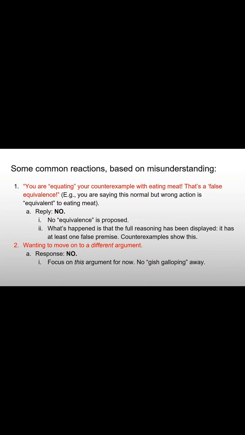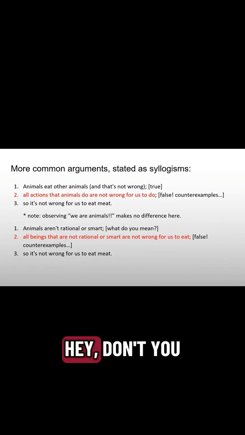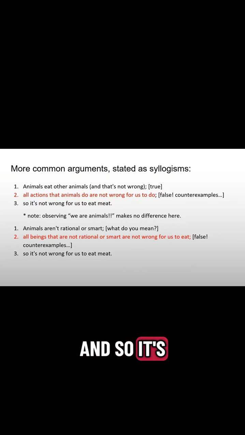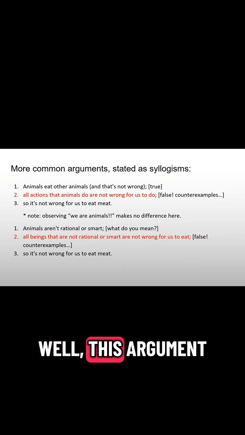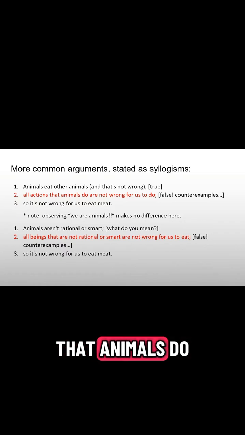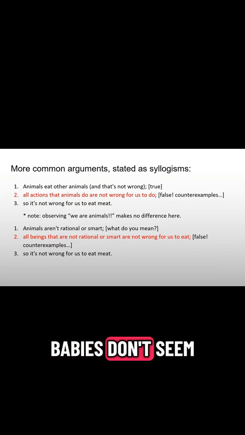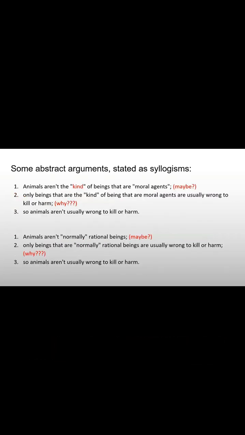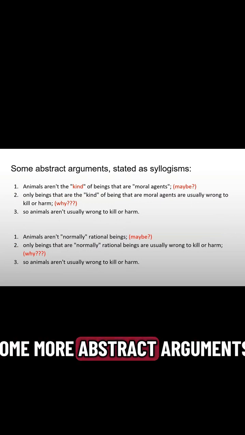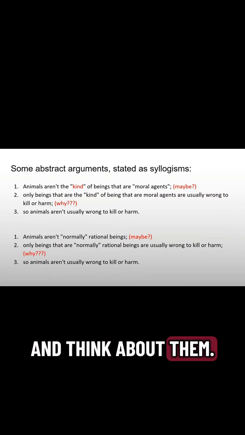All right, some more arguments. Hey, don't you know animals eat other animals, and so it's not wrong for us to eat meat? Well, this argument depends upon thinking that all actions that animals do are not wrong for us to do. This is false. Counterexamples can be found. Animals aren't rational or smart. What do you mean by that? But all beings that are not rational or smart are not wrong for us to eat. Well, babies don't seem super rational or smart. So there are counterexamples here, bad arguments. Here are some more abstract arguments. I'll let you look at those and think about them.